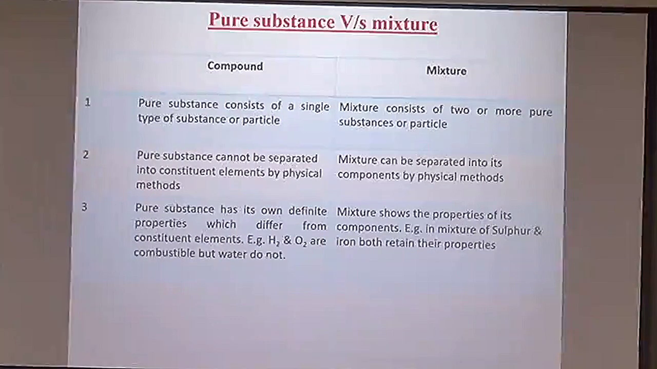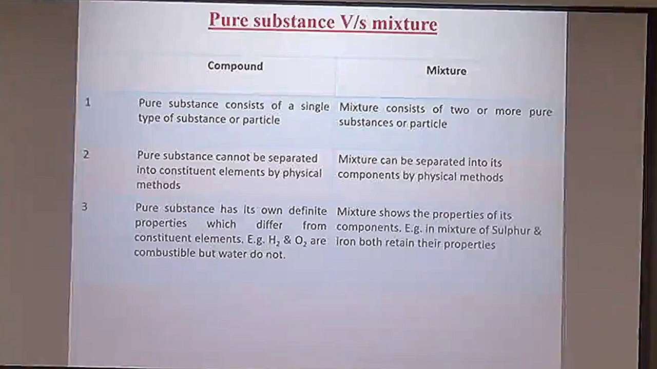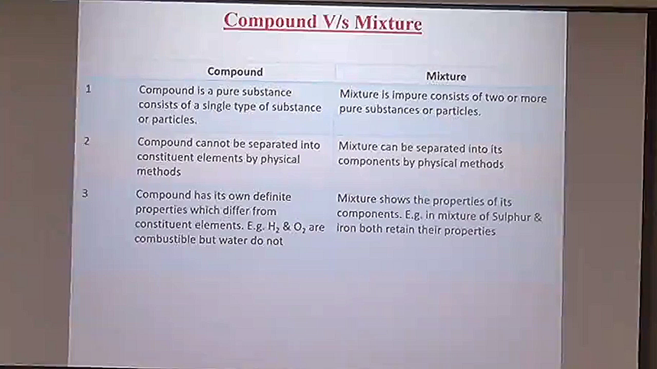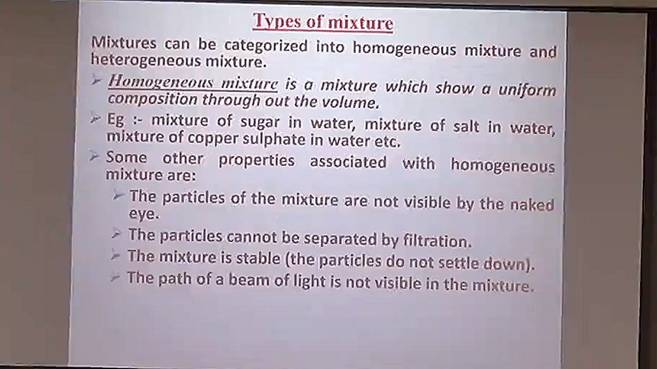A mixture shows the properties of its own components. Example, in a mixture of sulfur and iron, both retain their properties even after they are mixed. So the properties of a mixture resemble the properties of its components. Then this is the differentiation between compounds and mixtures further. Then we have types of mixtures, of two types, homogeneous and heterogeneous mixtures.